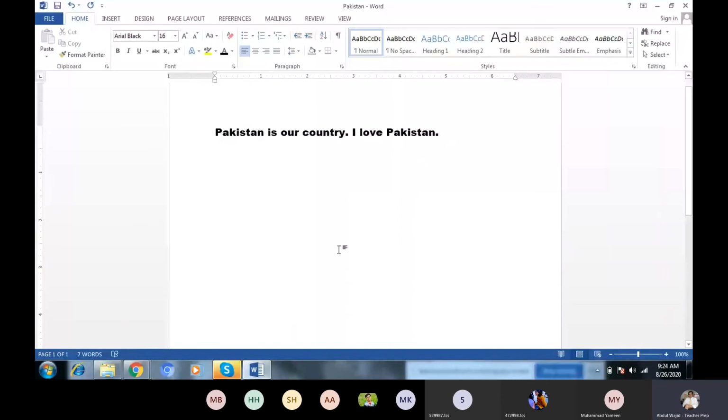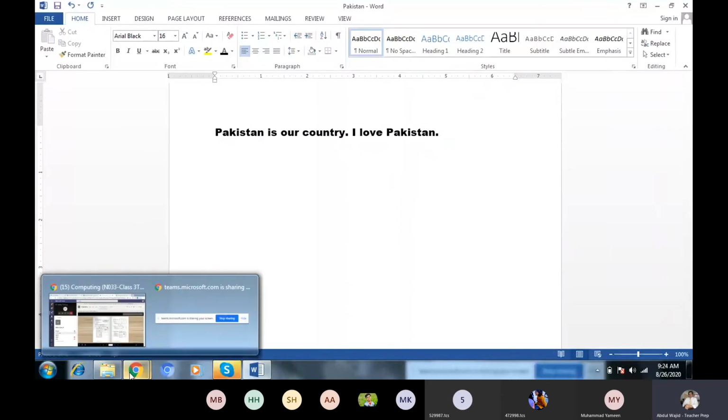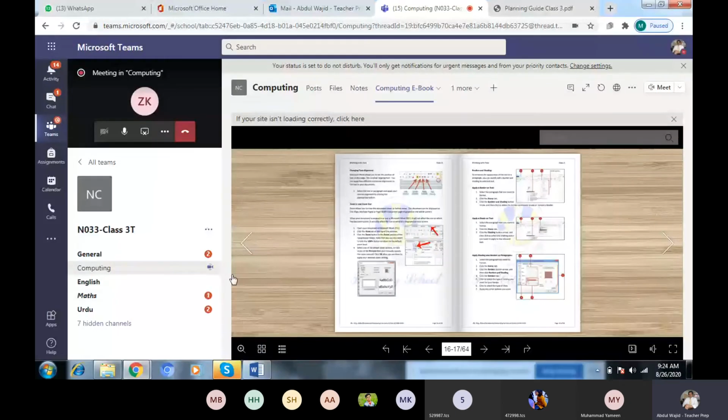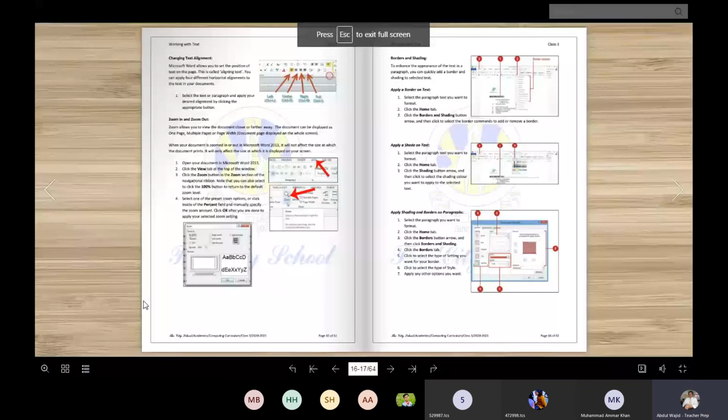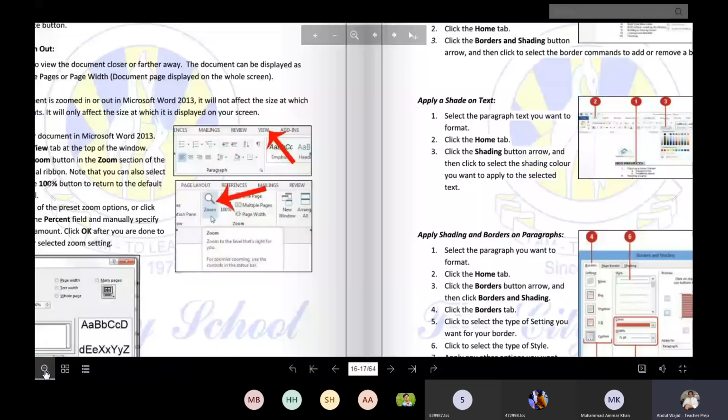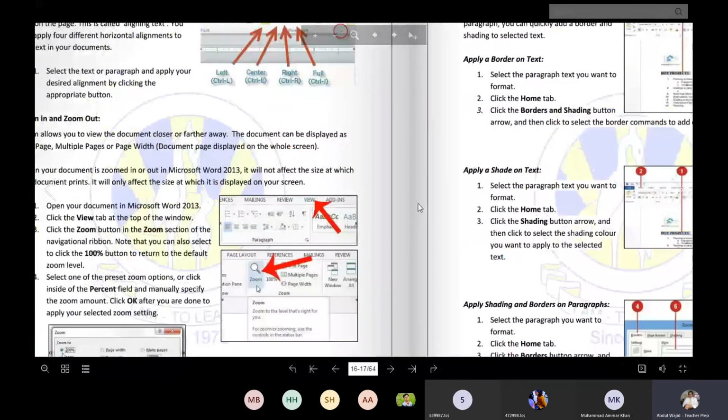Okay, now after that we will go again. We perform till this one. Again, full screen. Zoom in. Okay, after alignment, now zoom in and zoom out.